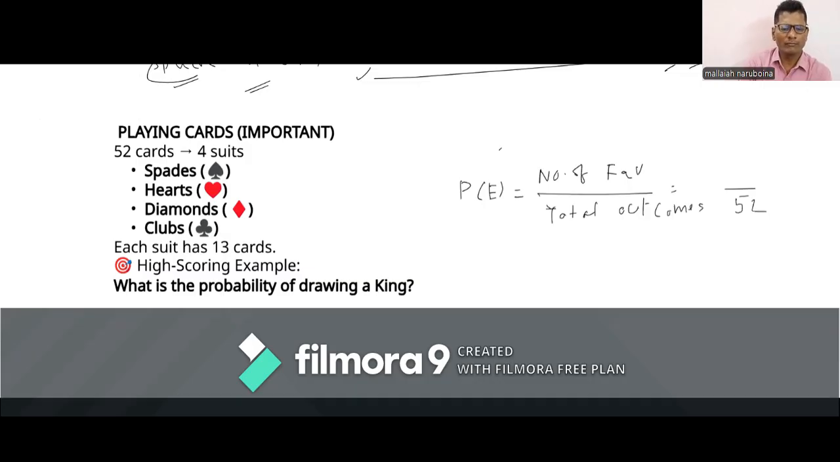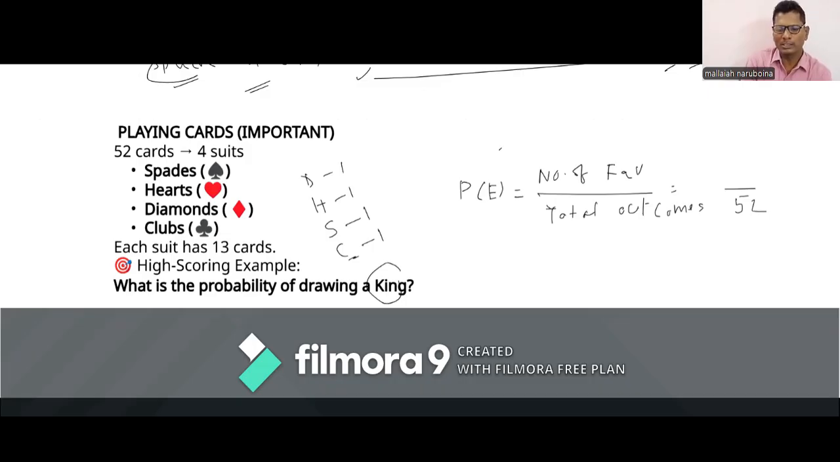We need drawing a king. How many kings are there out of 52 cards? We have diamond. Next we have heart. Then spade, club. In each suit we have one king. In diamond one king, here also one king, in spades also one king, in club also one king. That means each suit has only one king. So 4 suits have 4 kings.